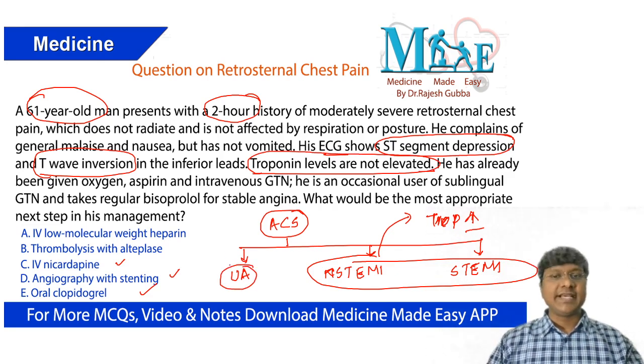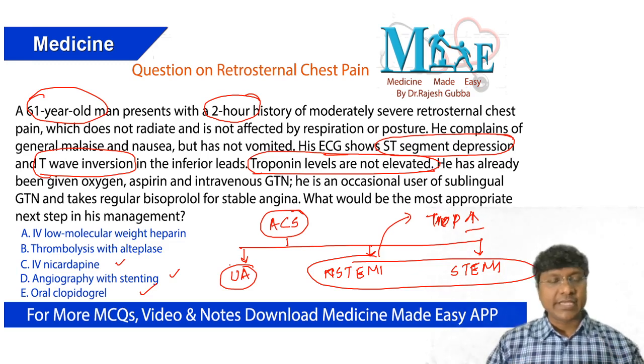In stable angina as well as unstable angina, the troponins are not elevated, or the troponin will be negative. But why do you consider it unstable angina and not stable angina? See, the point is he is complaining of generalized malaise, nausea, but no vomiting, and moderately severe retrosternal chest pain that is not radiating.